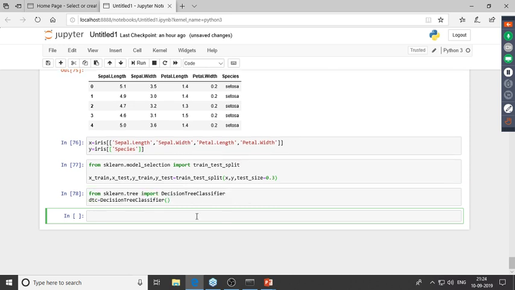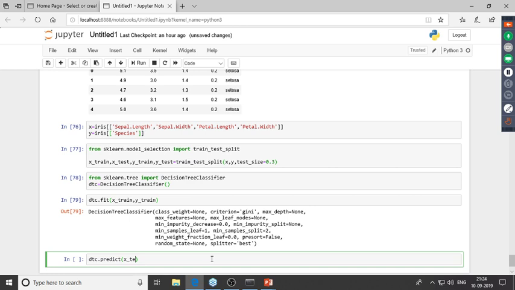Now since I've created the instance, let me go ahead and fit the model on top of the train set. So DTC.fit, and I'm building this on top of X train and Y train. Right, so the model fitting is also done. Now we'd have to go ahead and predict the values. So DTC.predict, and I'll predict the values on top of the test set, which would be X test.